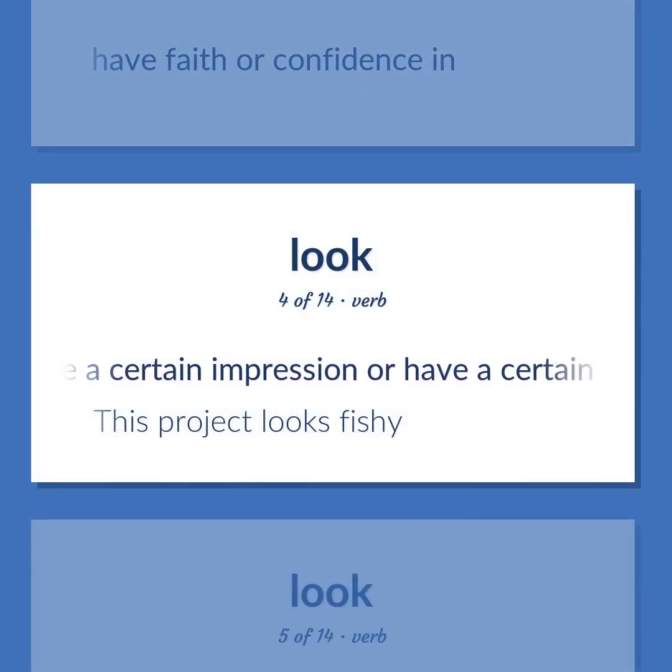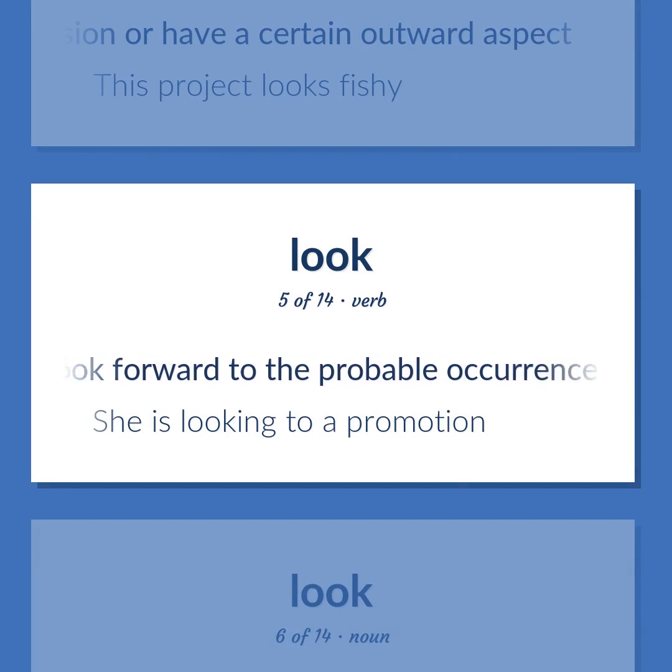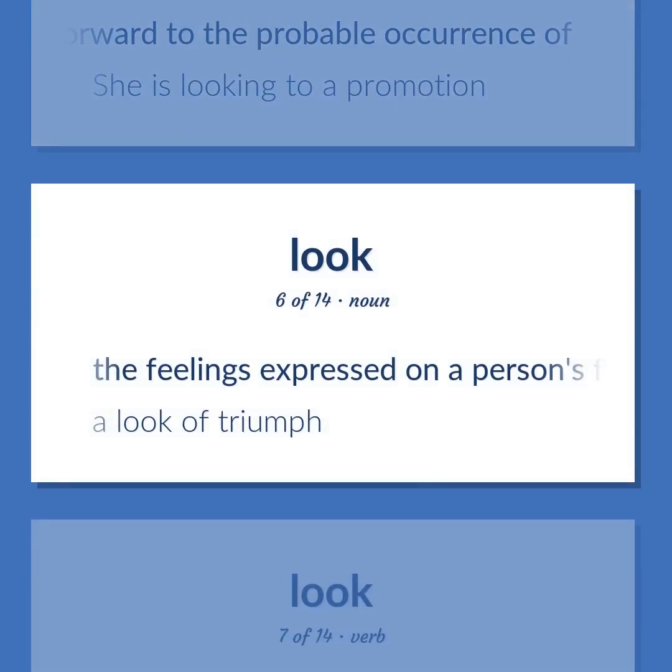Give a certain impression or have a certain outward aspect. This project looks fishy. Look forward to the probable occurrence of. She is looking to a promotion. The feelings expressed on a person's face. A look of triumph.